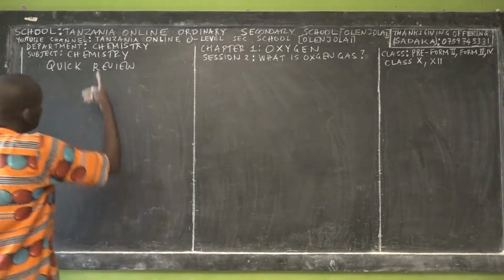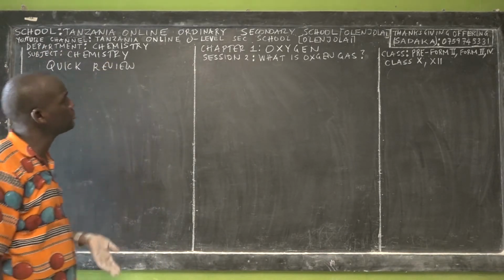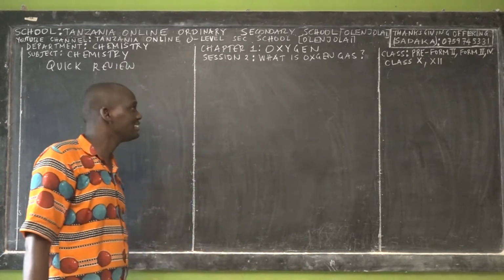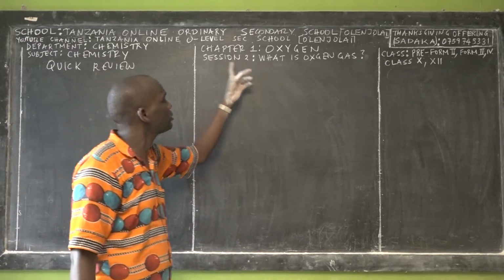So I said we are in the department of chemistry. So the subject is chemistry. This is chapter 1 of Form 2. It's called oxygen. Say oxygen. Oxygen. Okay, so this is session 2.